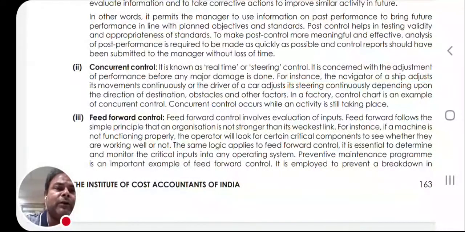In the same fashion, concurrent control says that we know depreciation or wear and tear of machinery is a feature: if we work, mistakes will happen. If the machine works, wear and tear and depreciation will happen.